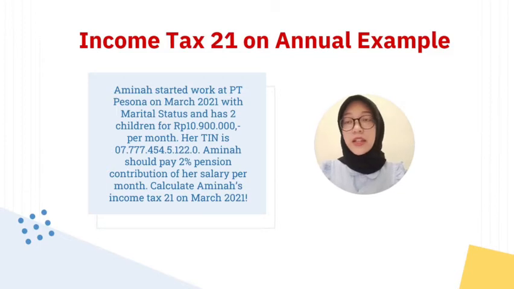For example, Aminah starts work at PT Pesona in March 2020, is married and has 2 children, with a salary of 10,900,000 rupiah per month. She has a tax identity number, and here is the tax identity number. Aminah should pay 2% pension contribution of her salary per month. We are asked to calculate Aminah's Income Tax 21 on March 2021.